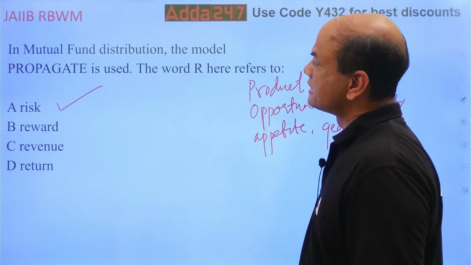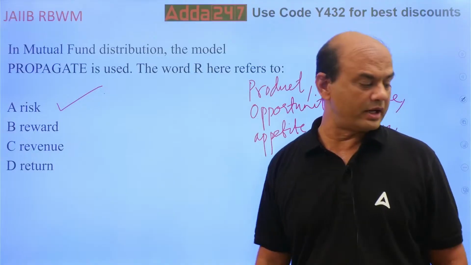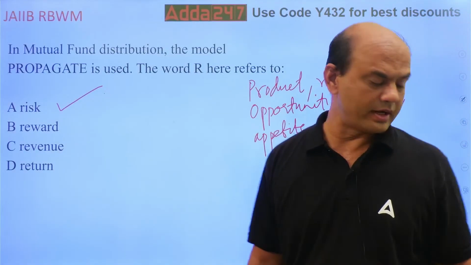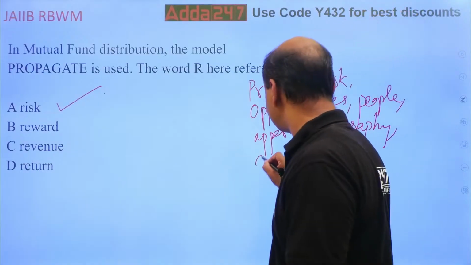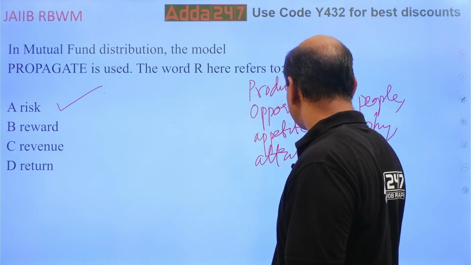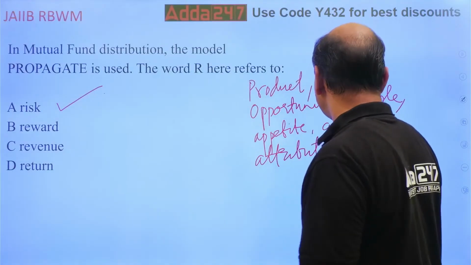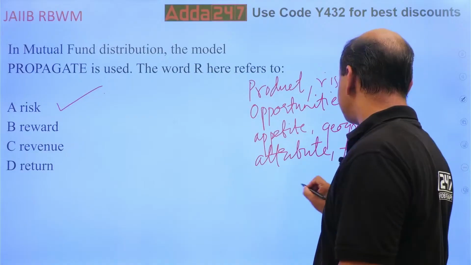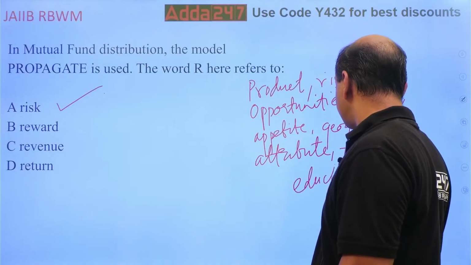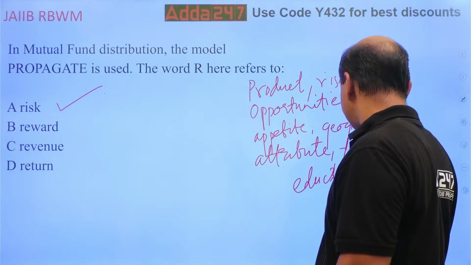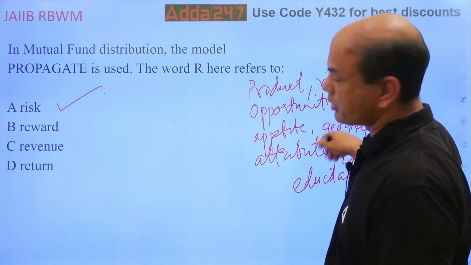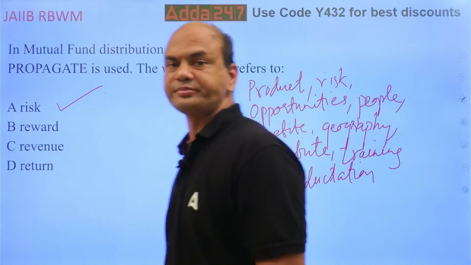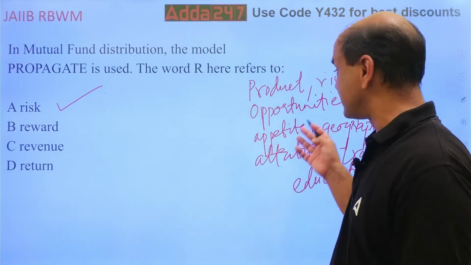and what? GATE, ATE, the next AT is attribute, training, and education. So these are the education. This is the full form of the word propagate in mutual fund industry. Okay. Remember this, it is asked in the exam.